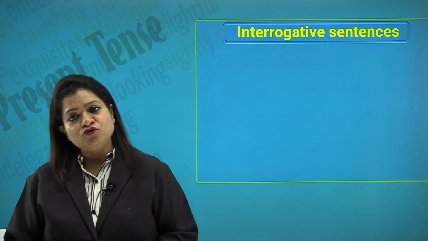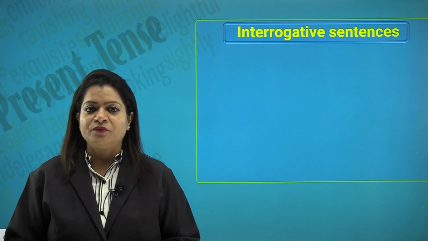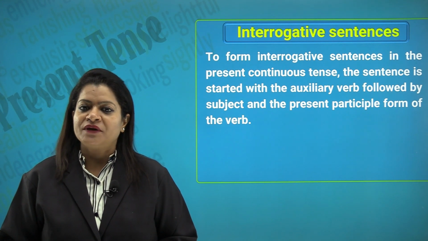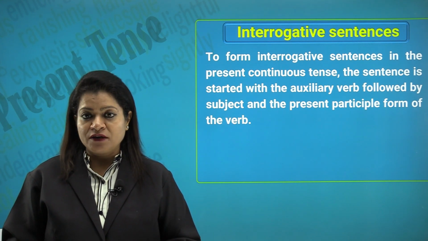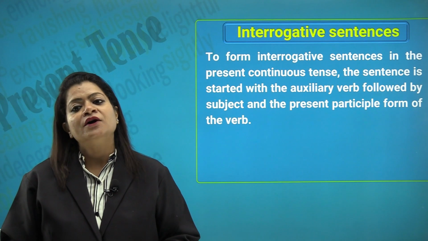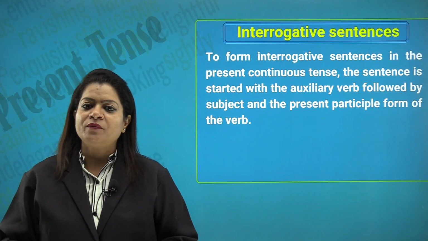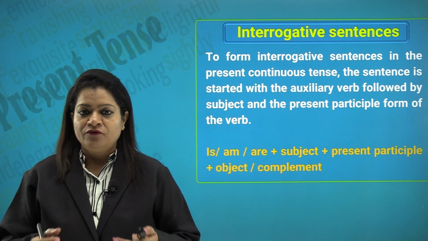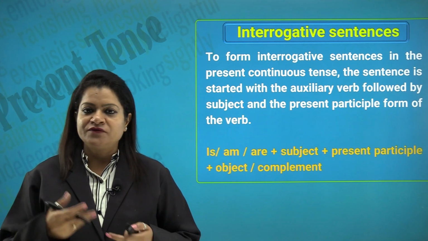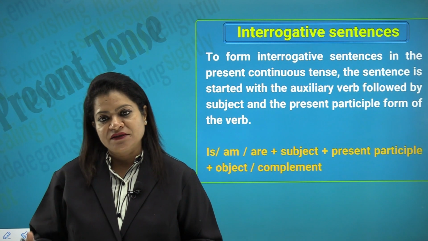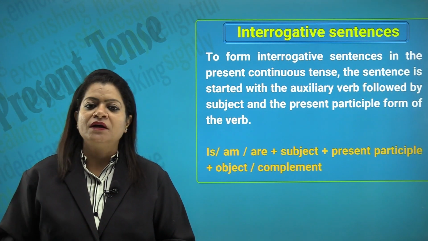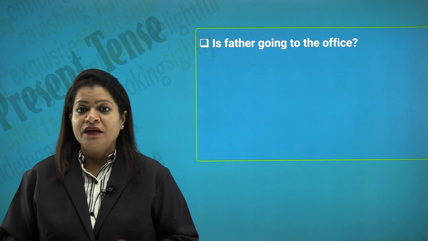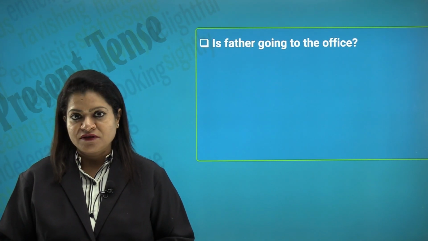Let us come on to the interrogative sentences for the present continuous tense. So, to form the interrogative sentences in the present continuous tense, the sentence is started with the auxiliary verb, which will become your question word, and it will be followed by the subject and the present participle form of the verb. For example, is, am, are, these will become our question words plus the subject plus the present participle plus object or the complement.